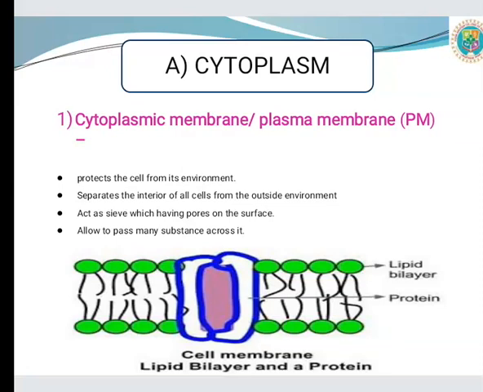Let's see the function of each cell organelle. First is the cytoplasm. Cytoplasm consists of many cell organelles. First one is the cytoplasmic membrane, that is the plasma membrane. The cytoplasmic membrane is the outermost layer of the cytoplasm. It is a covering membrane. It protects the cell from its environment, separates the interior of the cell from the outside environment, and acts as a sieve having pores on the surface. So it allows many substances to pass across it.